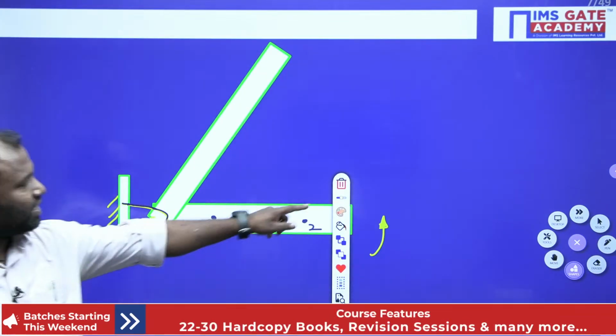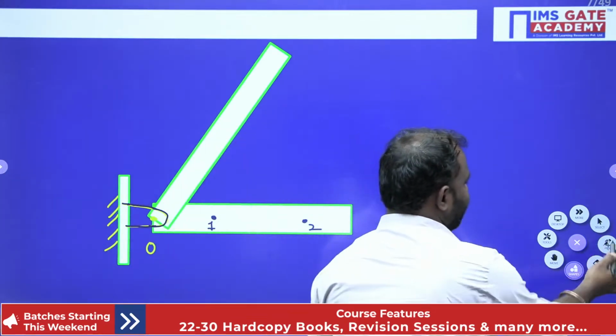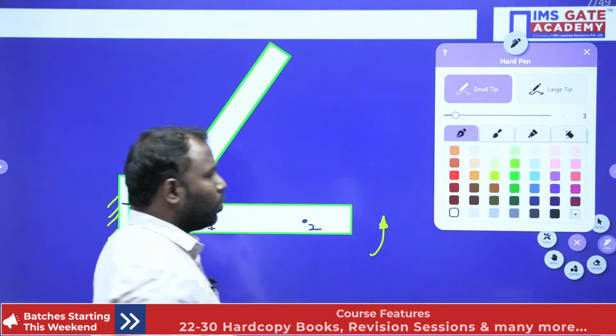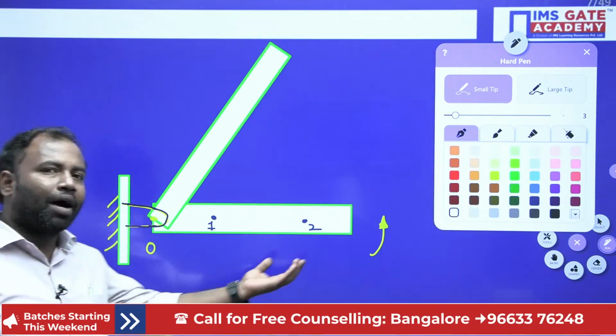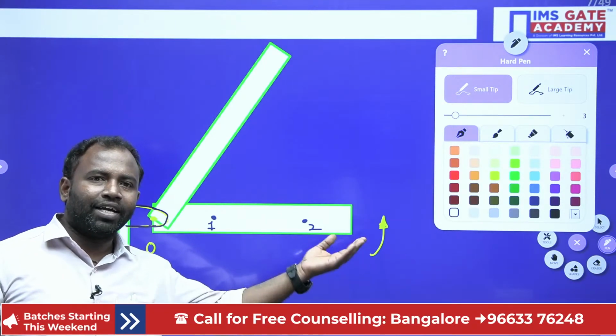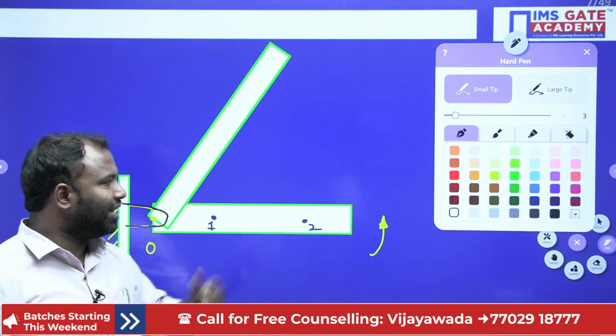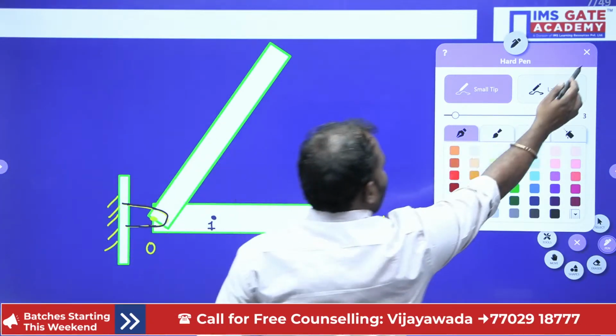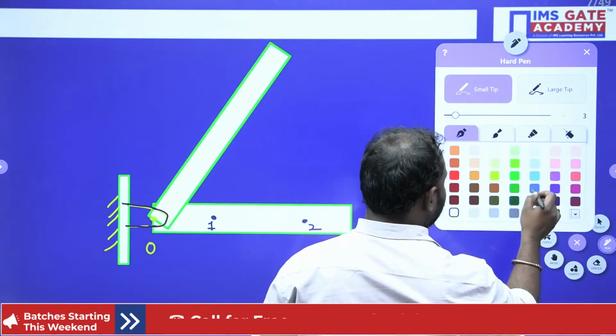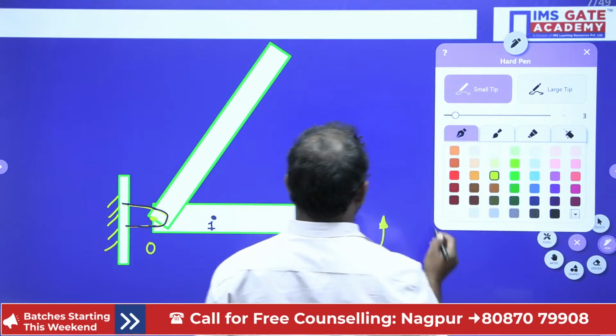So on this body which is hinged at this point, if I apply an anti-clockwise moment here, then what happens after t time?